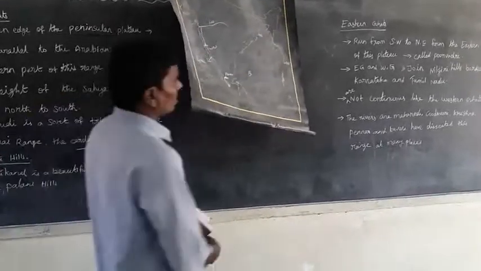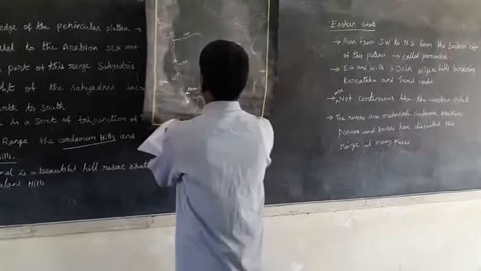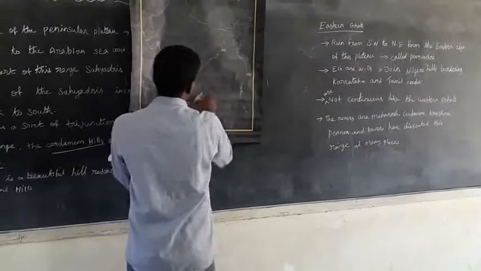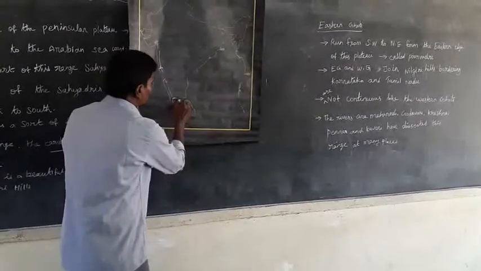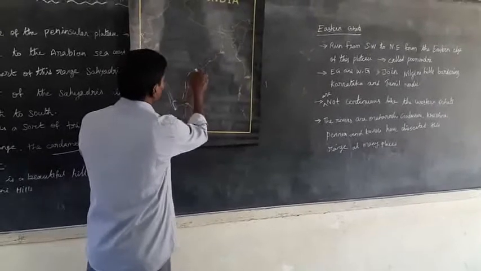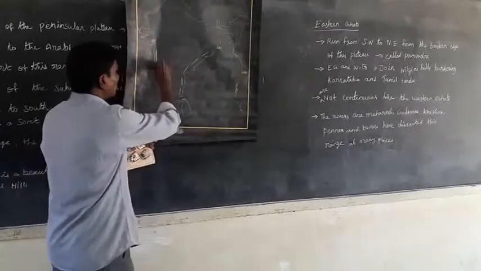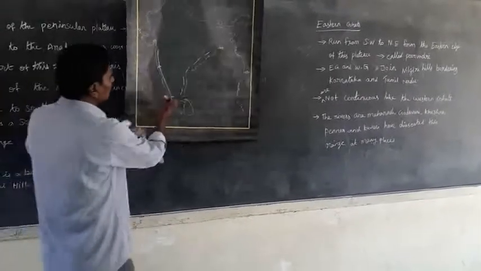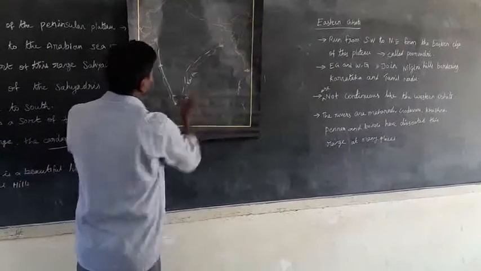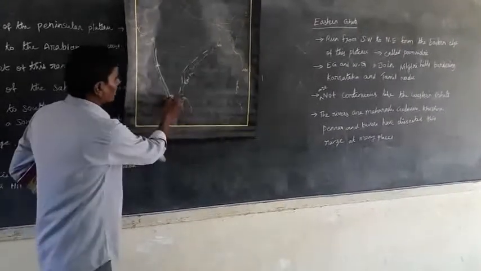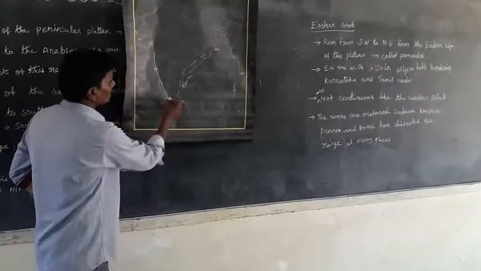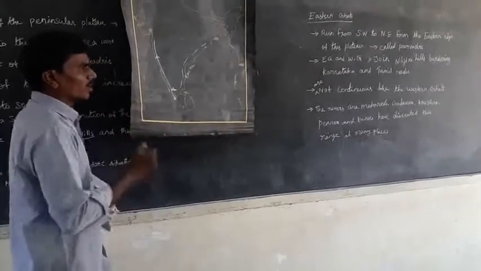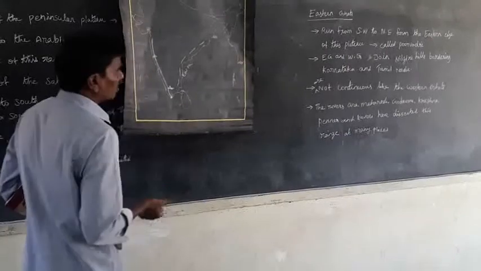Next topic: the Eastern Ghats. The Eastern Ghats are discontinuous chains, while the Western Ghats are continuous chains. The Eastern Ghats and Western Ghats join in the Nilgiris, on the border between Karnataka and Tamil Nadu.